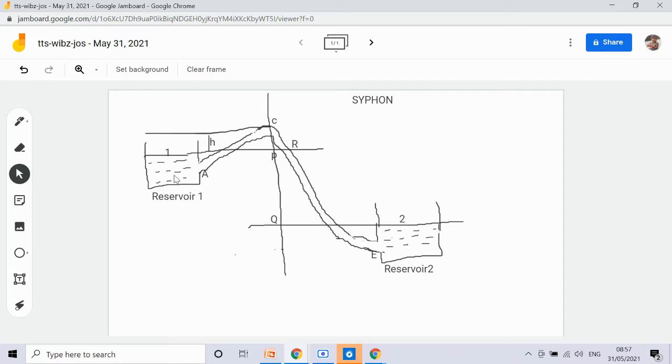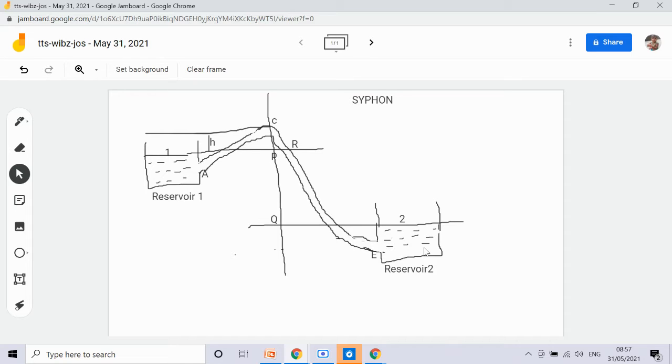This is the first condition. Otherwise the pressure of the liquid at 2 would be less than atmospheric pressure, and the liquid would not flow out from the pipe.